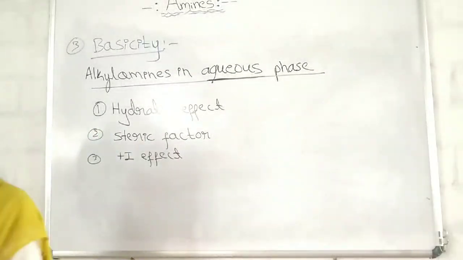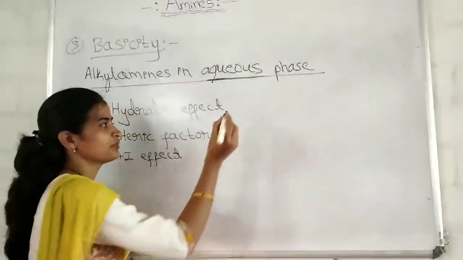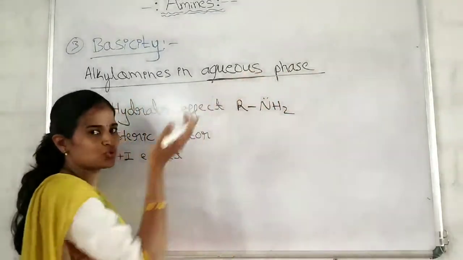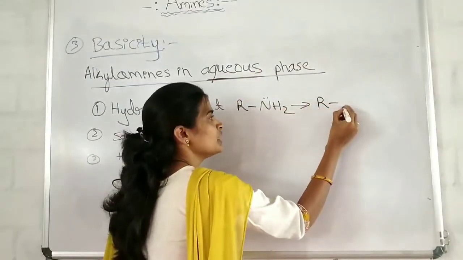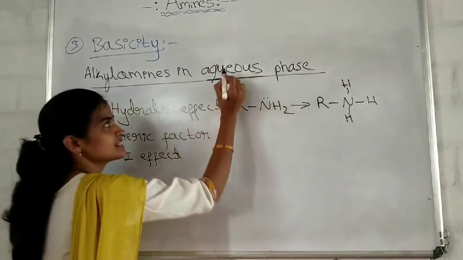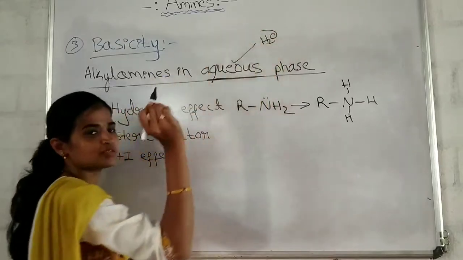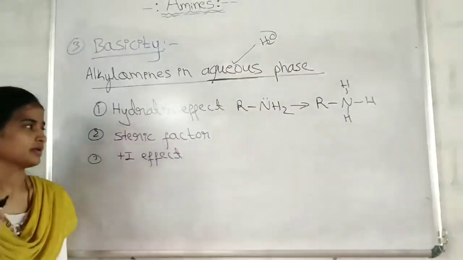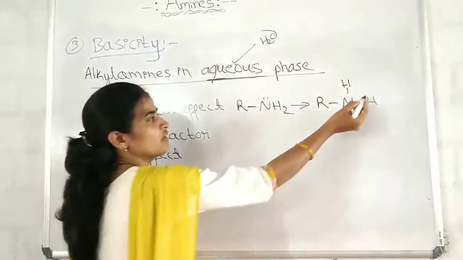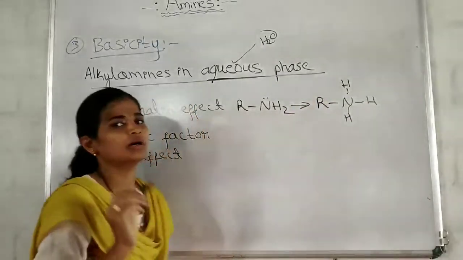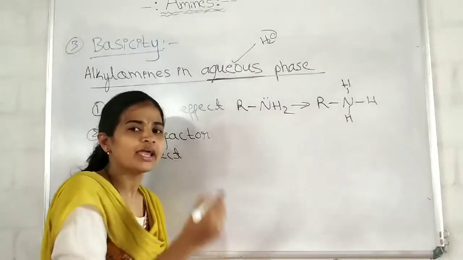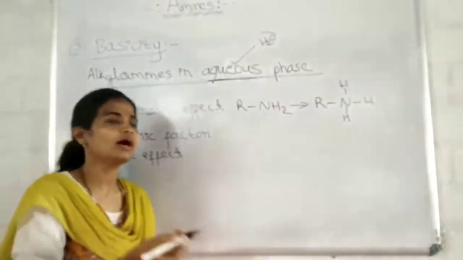Okay, the first one. What is the hydration effect? When amines release the electron pair, they will accept the proton to form what? The ammonium ion, NH4+. We are discussing the aqueous phase. Aqueous phase means H2O molecules will be present. When the ammonia molecule releases the lone pair of electrons, it will accept the proton to form an ammonium ion. This formed ammonium ion starts forming intermolecular hydrogen bonding with the water molecules.